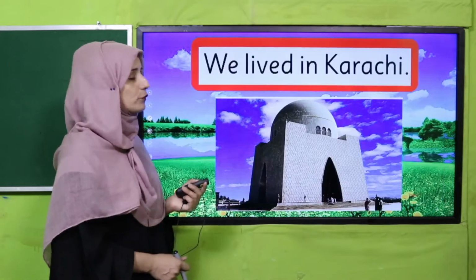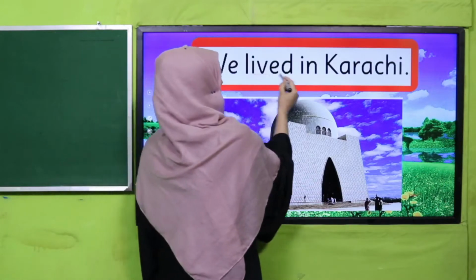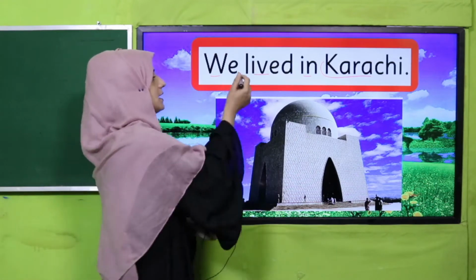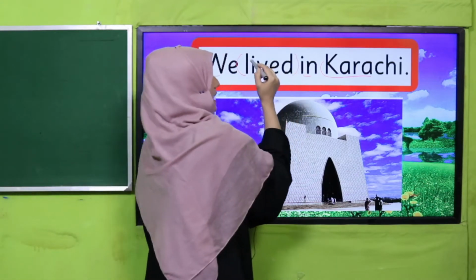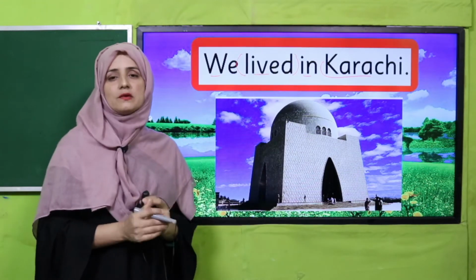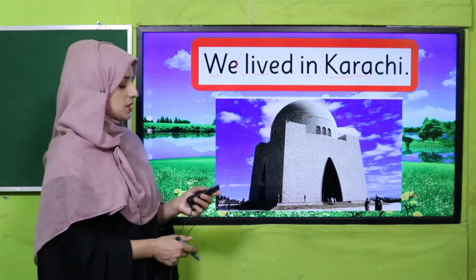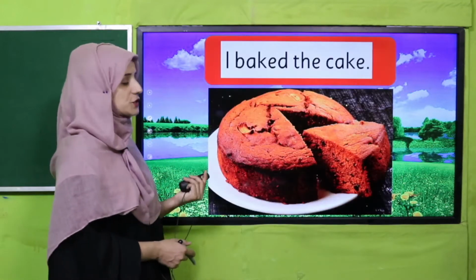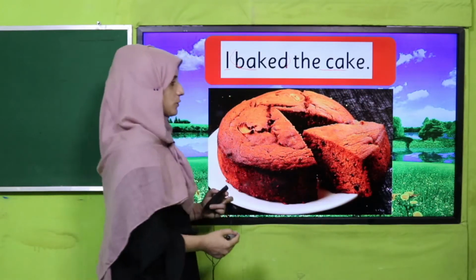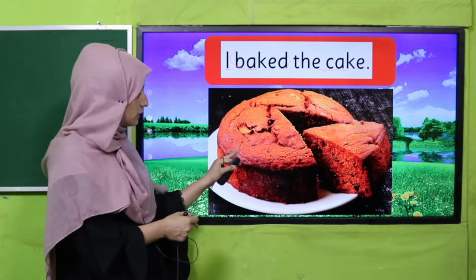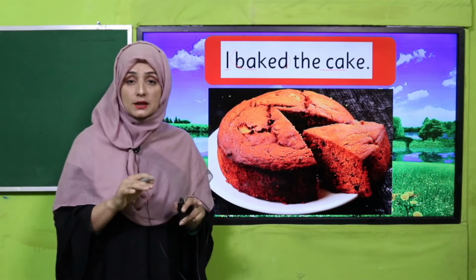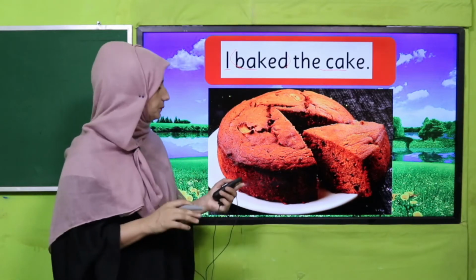So let's see few examples. We lived in Karachi. So what is this? This is simple past. How can we get that? We can get that because this is a past tense verb. That verb will tell us that this is a simple past tense. Next I will give you the structure. First see just examples, my dear students. I baked the cake. So this is also showing that action we have done in the past. I baked the cake, not baking, I baked and it has been done.